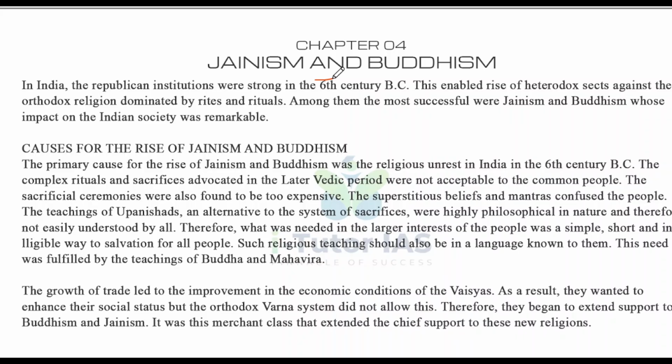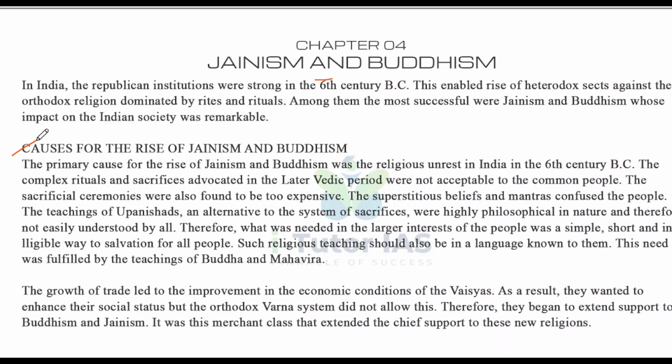The Vedic age ended around 600 BC, that is the 6th century BC, and among these sects the most successful were Jainism and Buddhism, whose impact on Indian society was remarkable.